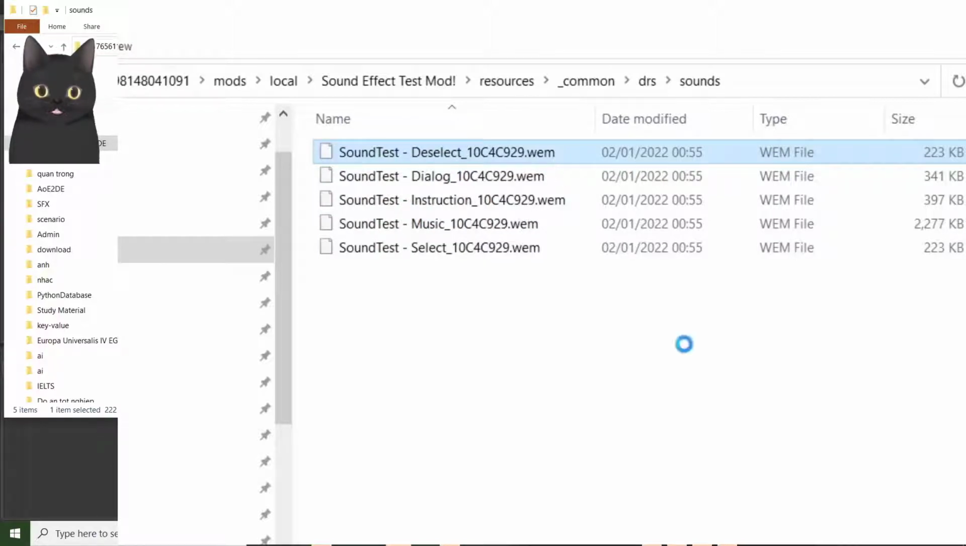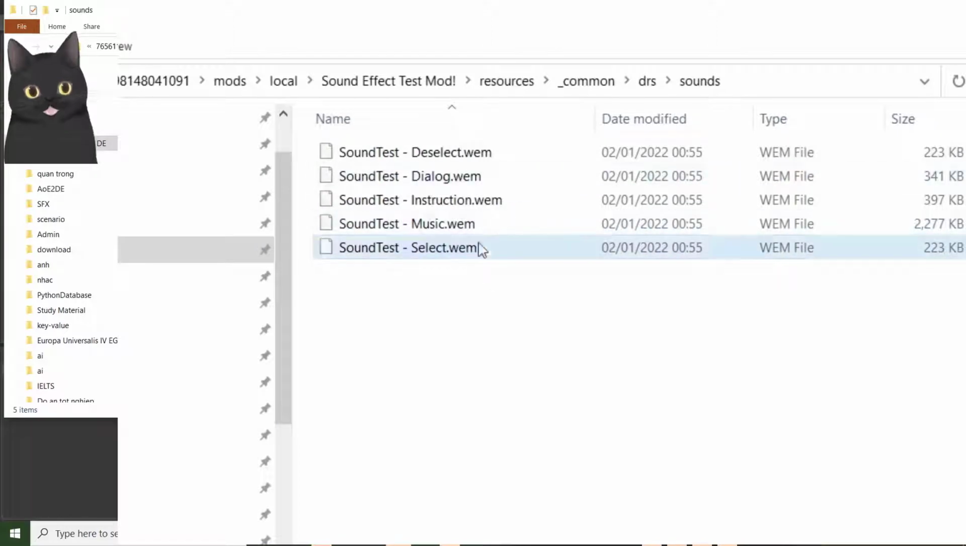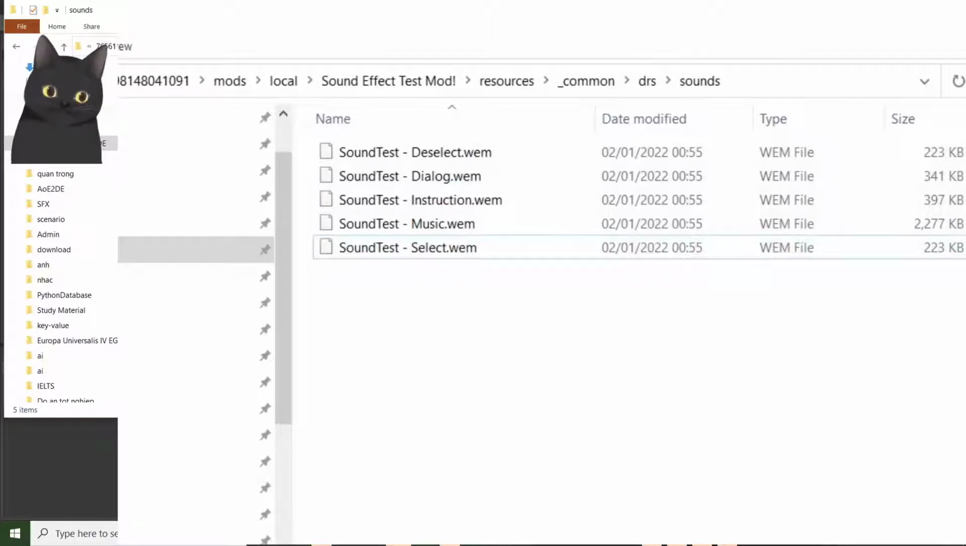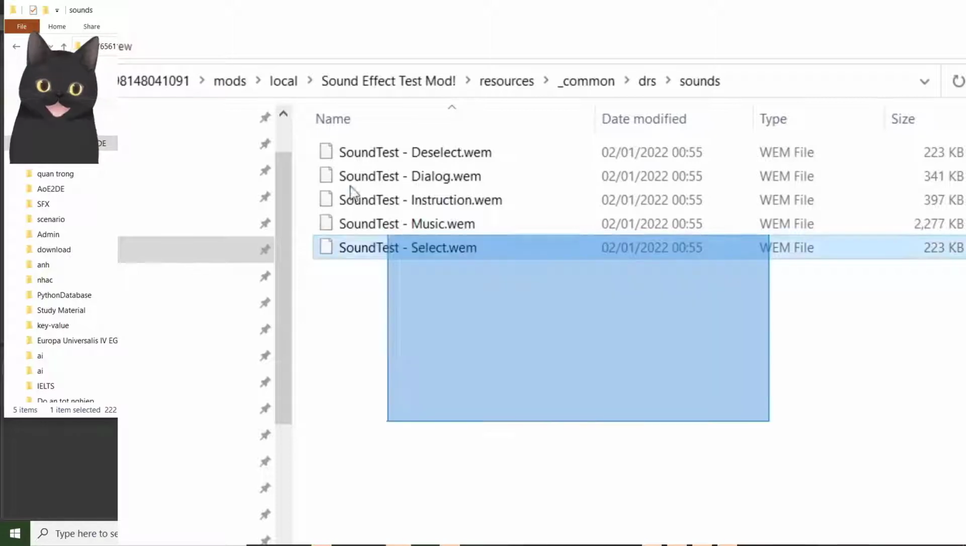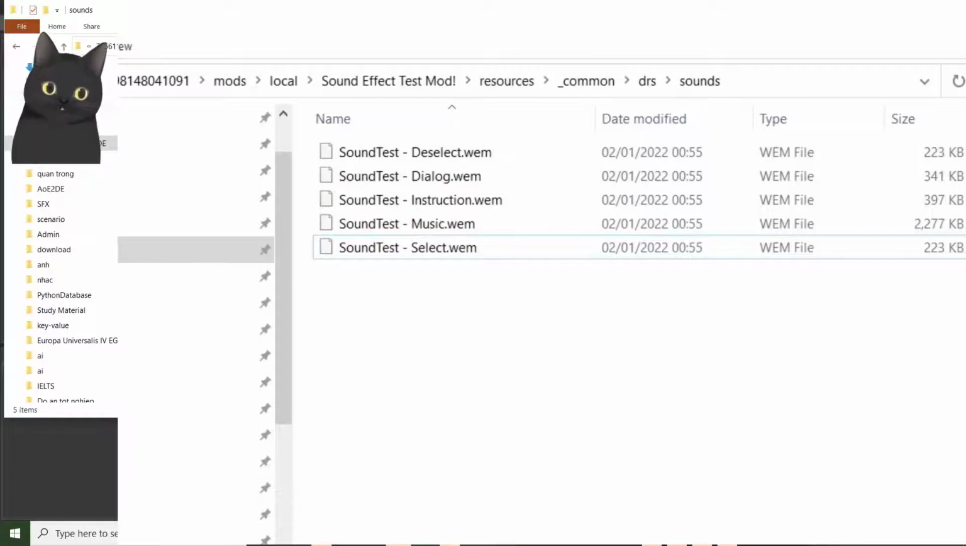WEM files. Once you have all of your custom sound files ready, it's time to launch Age of Empires 2. Or remember, if you have opened Age of Empires 2 and after that you added the custom sounds into your mod folders, remember to reload your game so your game will register the new mod folder.